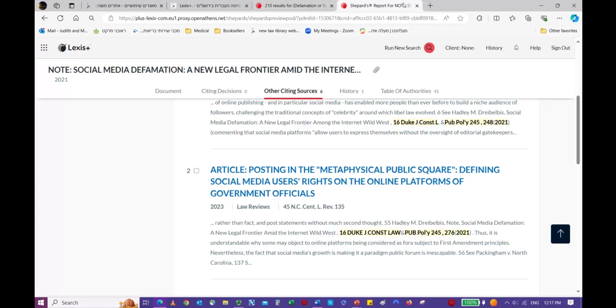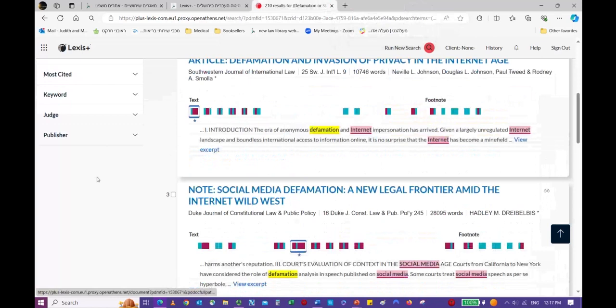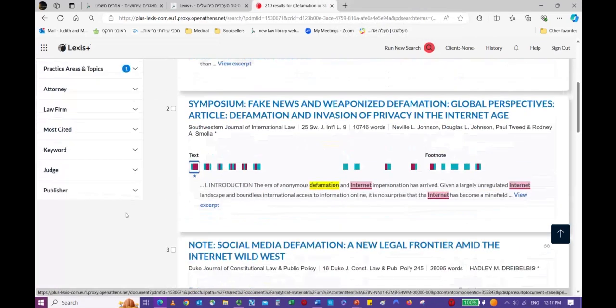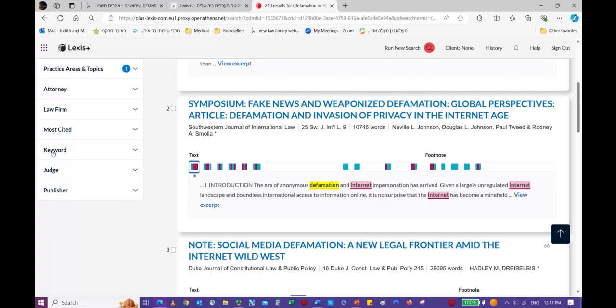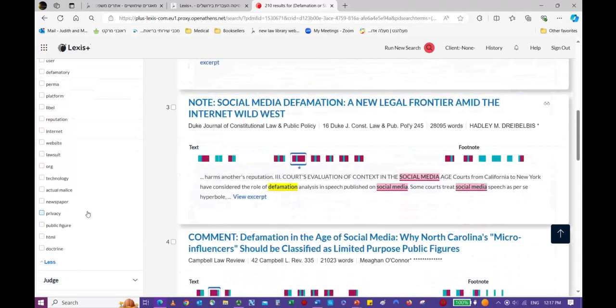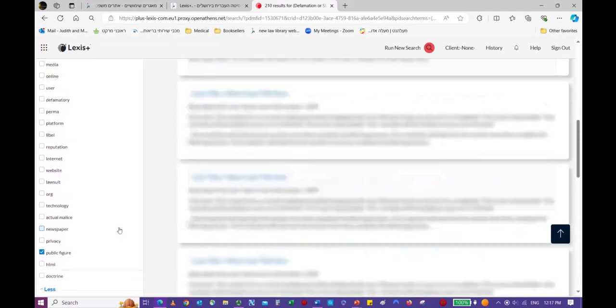So let's go back to our search, our 210, and let's see another way to say that we want it to be about public figures. So if we open here keyword, you go to more, you'll see that public figure is a keyword.